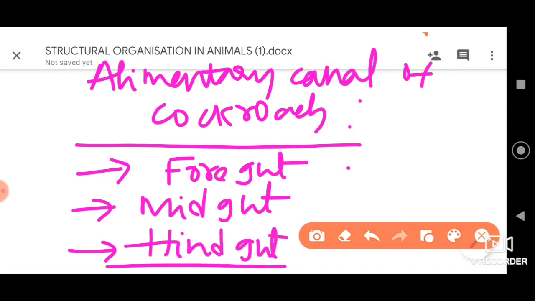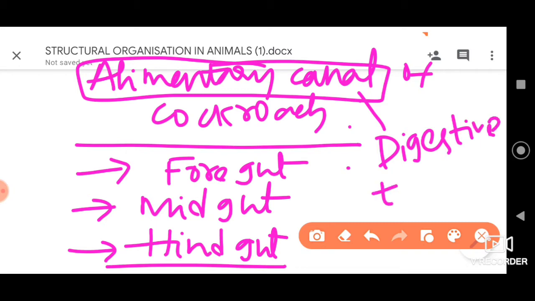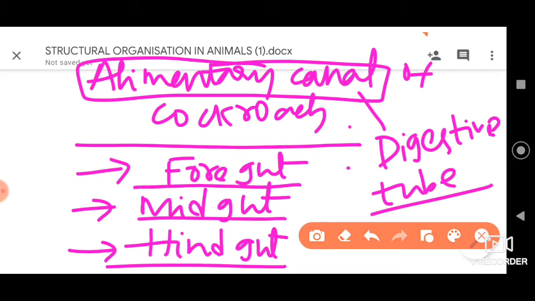So these are the 3 parts of the alimentary canal, or the digestive tube, of the cockroach. Now let us understand the parts of foregut, midgut and hindgut.